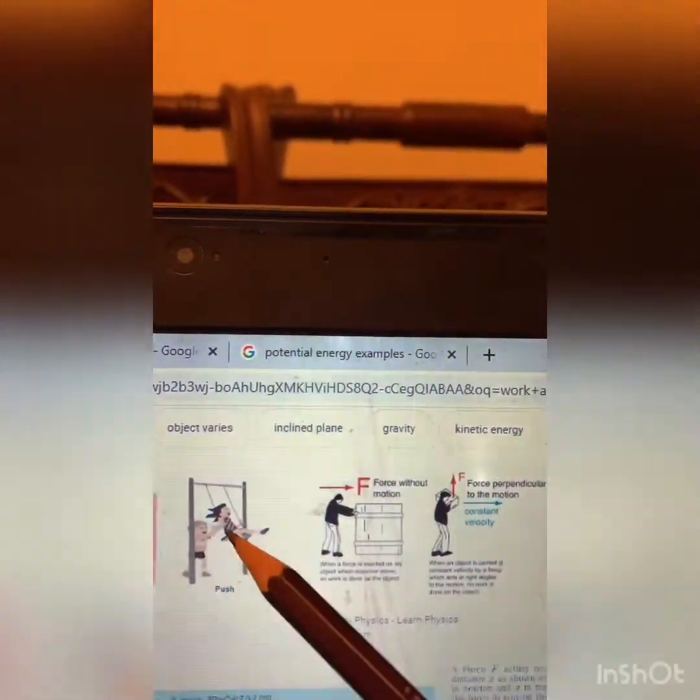The same thing here for a swing. The girl is pushing her friend on the swing. And the swing's place is changing whenever the girl is doing certain work. So a work is happening here because the swing's position is changing whenever she does the work.